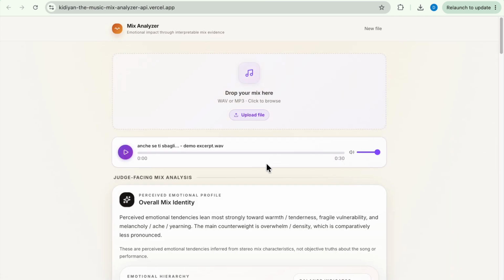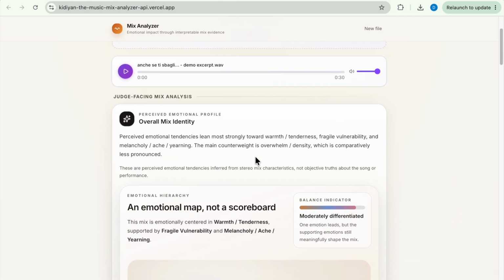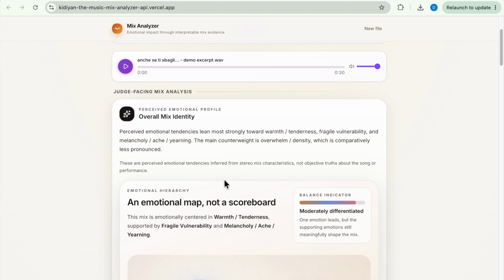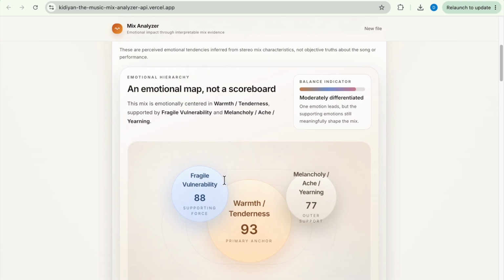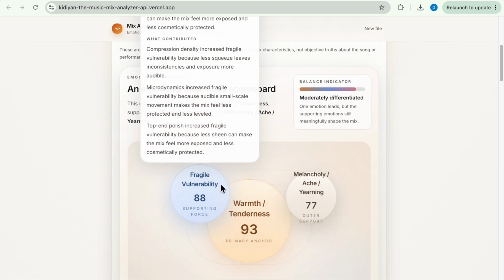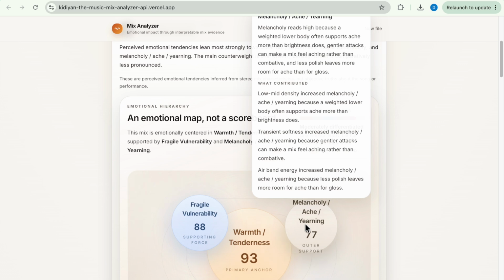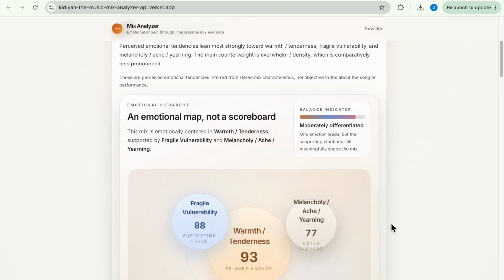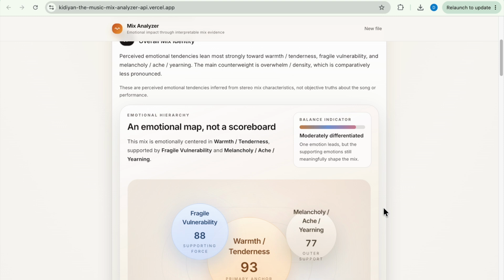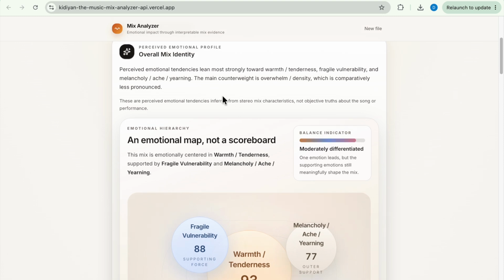The app then turns those findings into reversible listening experiments. Instead of telling the producer that something is wrong, it suggests a small A/B test, explains what to listen for, and names the possible trade-off. Adding low-mid body, for instance, may increase warmth while reducing clarity. The producer still decides whether the change supports the song.